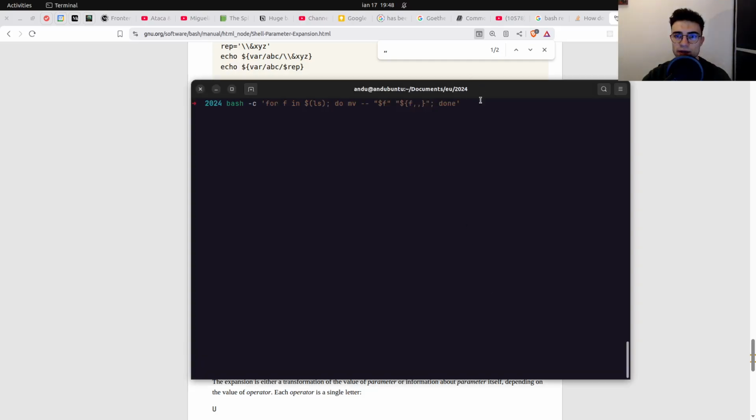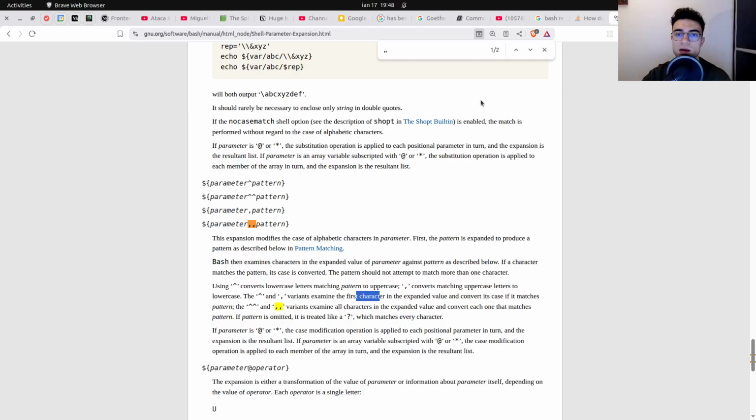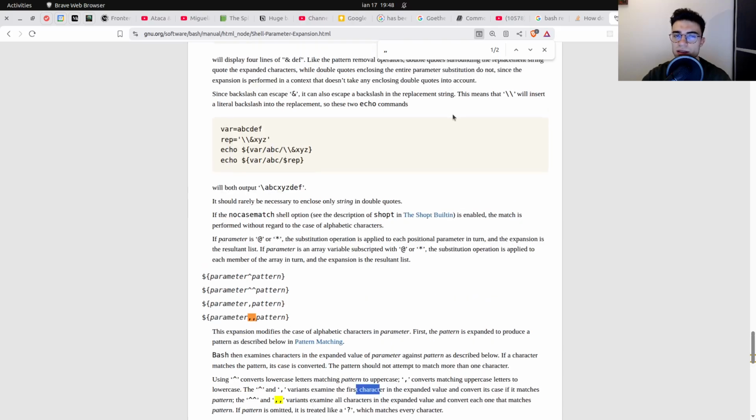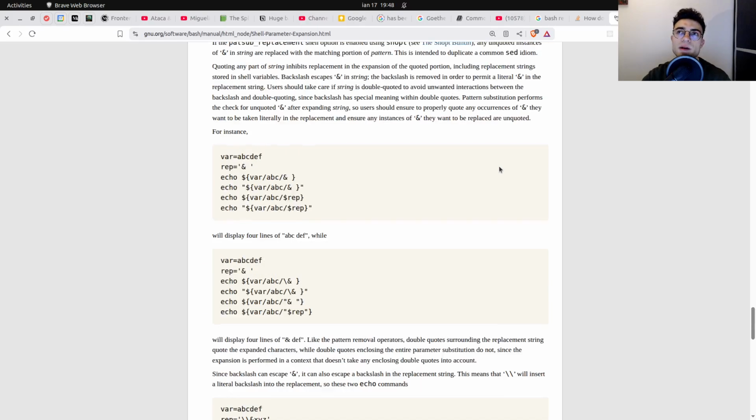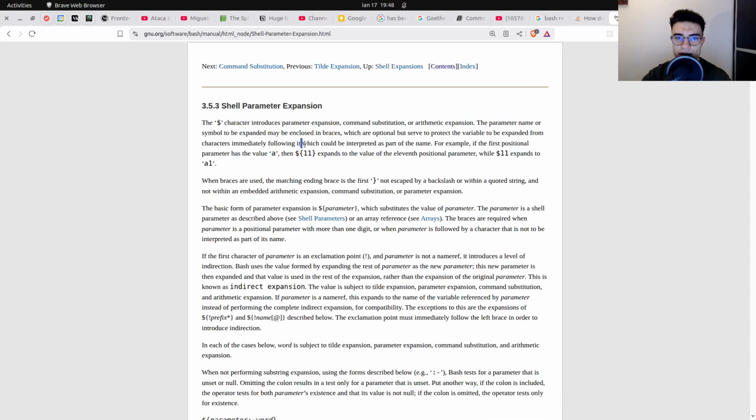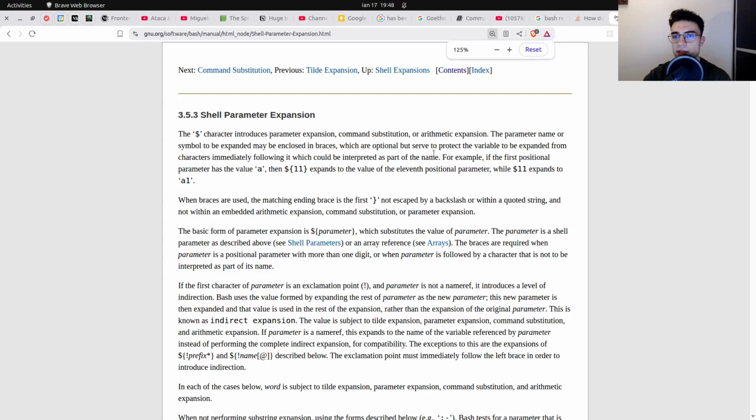So this was the command. It worked, but I wanted to share one last learning that I've got, and that is around the concept of expanding parameters in bash. In the beginning it didn't make much sense, but I think I have a small example here. This is the example that clicked for me. Basically, parameter expansion essentially means to evaluate variables to their actual values.